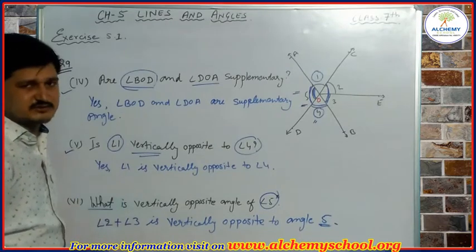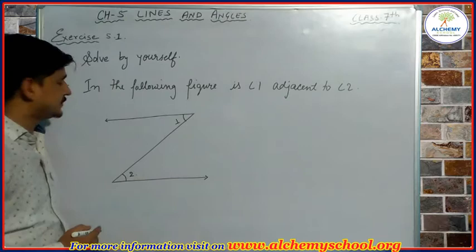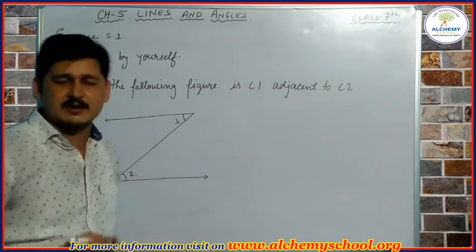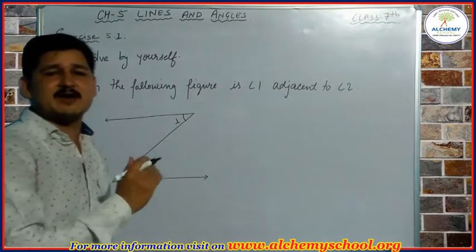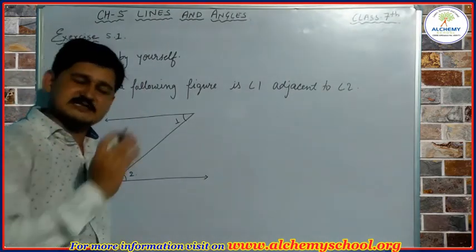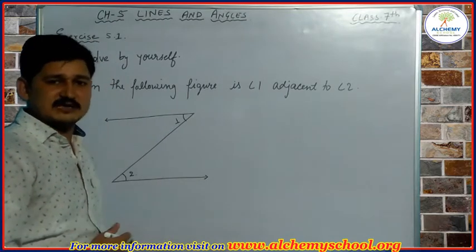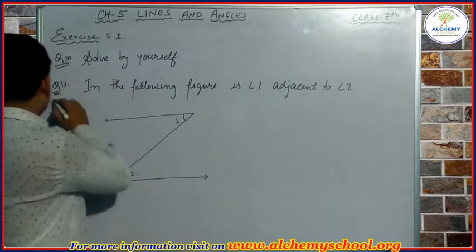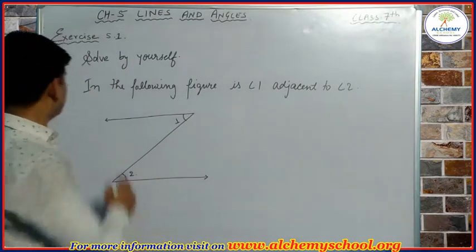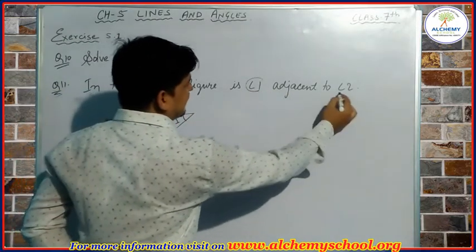Let's see the next question, that is question number 10. So students, in question number 10, you have to follow the adjoining figure and make the pairs of linear pair angles and vertically opposite angles. It's a very simple question, okay? So you all can solve this question by yourself. Now, the next question that we are going to see is question number 11, okay? Here, in the following figure, is angle 1 adjacent to angle 2?